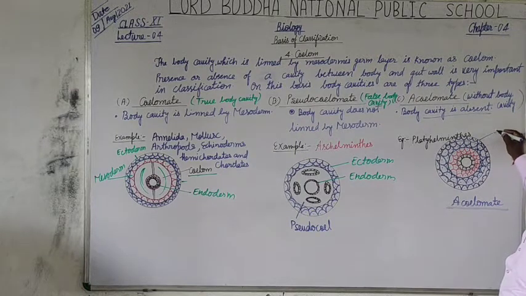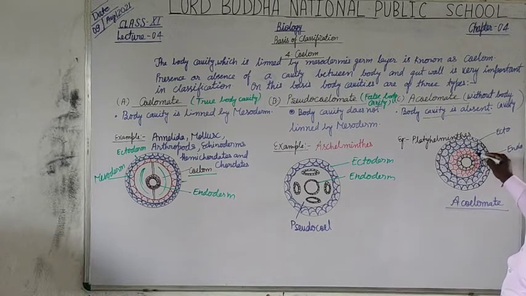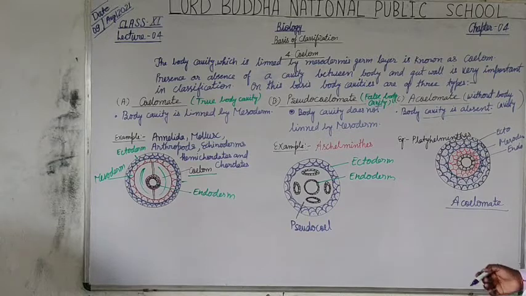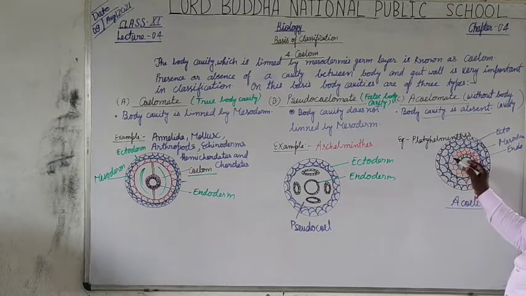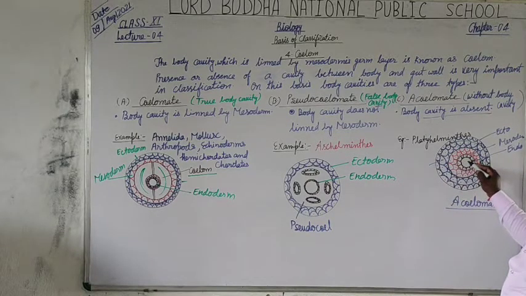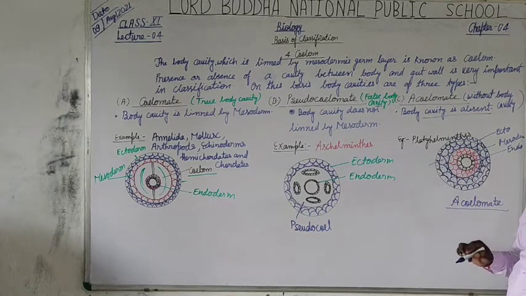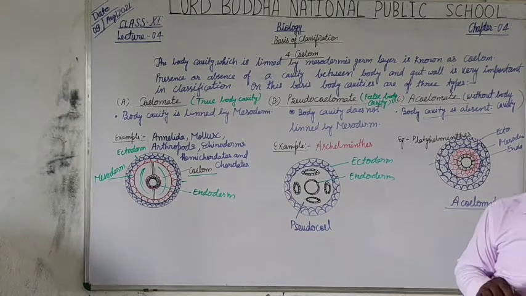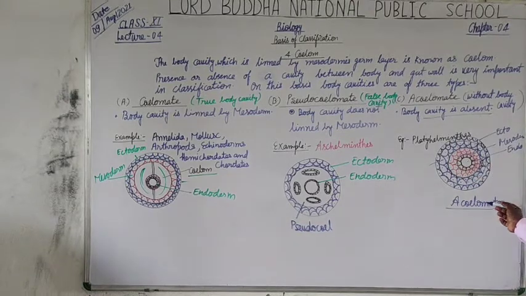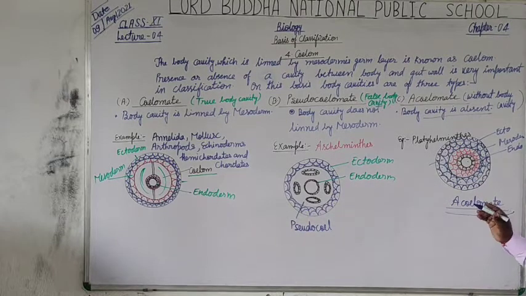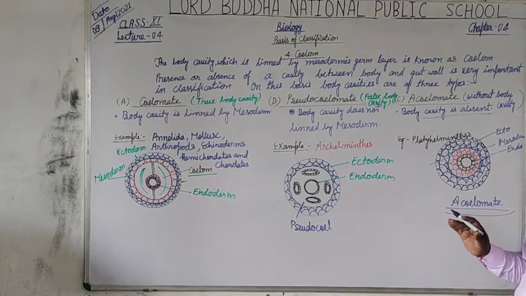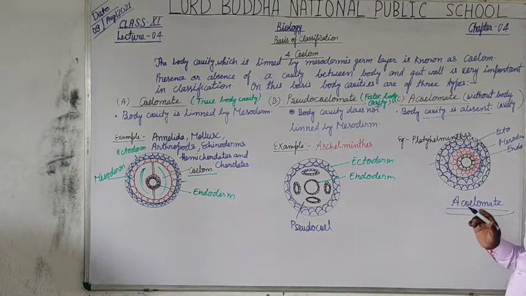This is the ectoderm layer. This is the endoderm. And in between both, the mesoderm is present. But students, what we found here is that in between the body wall and the gut wall, there is no kind of cavity present. So this kind of body cavity is called acoelom, and members are called acoelomate.